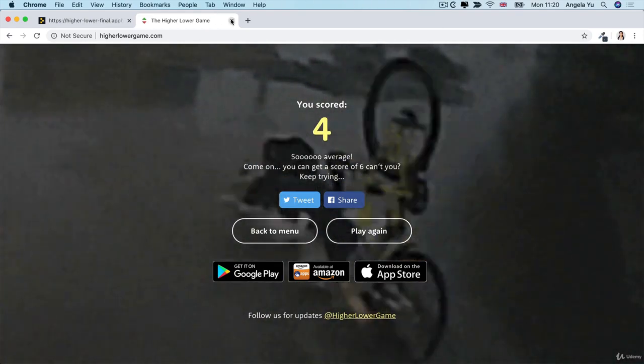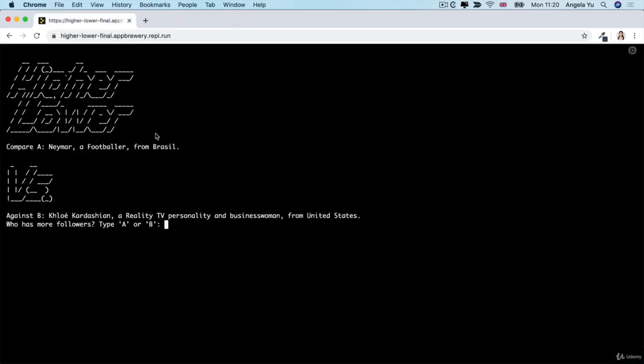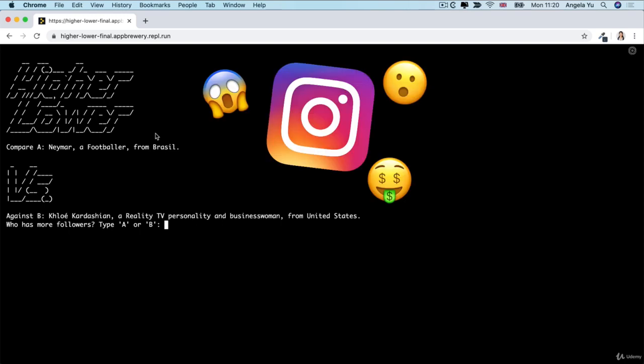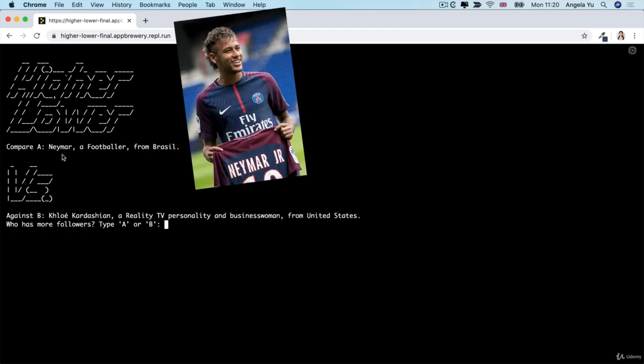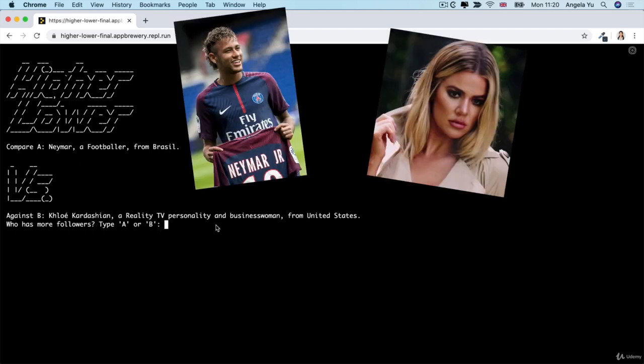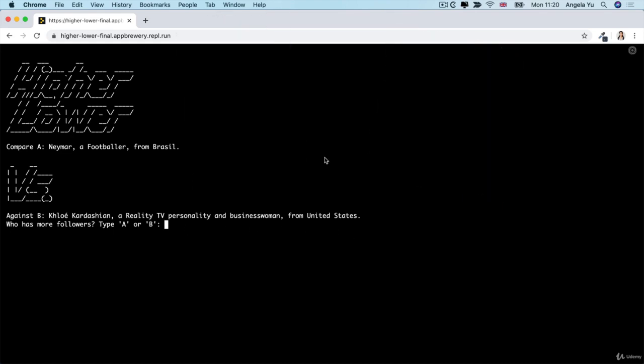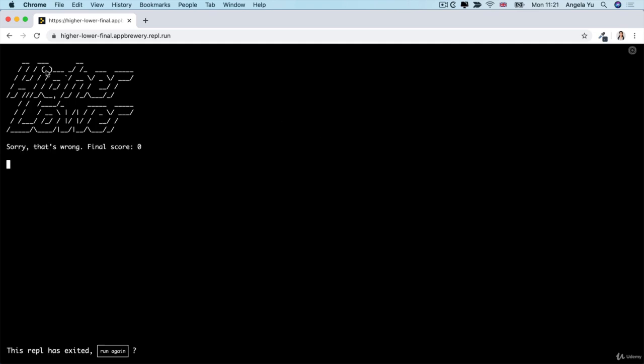Have a play around with that game because the final version we have looks a lot simpler, but it's still just as fun to play. Instead of comparing average monthly searches on Google, we're comparing who has more followers on Instagram. So we're bringing this game up to date. In this case, it's comparing Neymar, a footballer from Brazil, against Khloe Kardashian, a reality TV personality and businesswoman from the US, who has more followers. So I think it's B. I could be wrong, and I'm wrong.